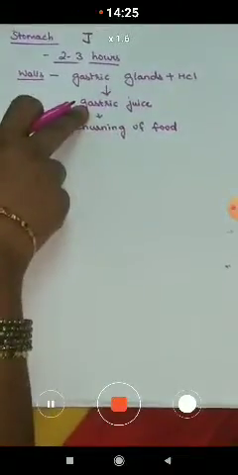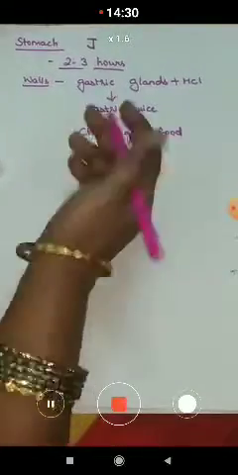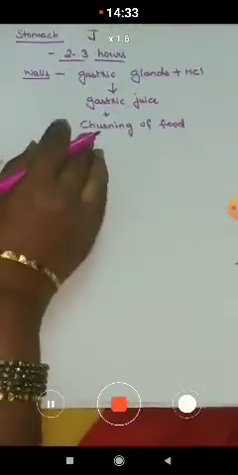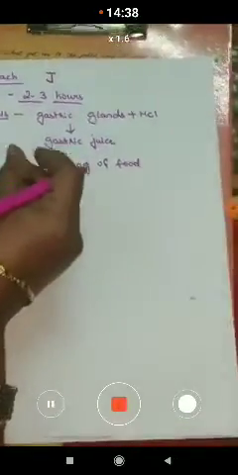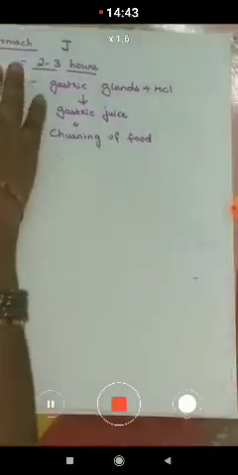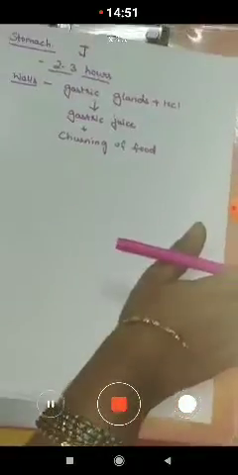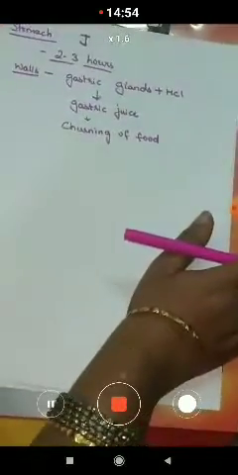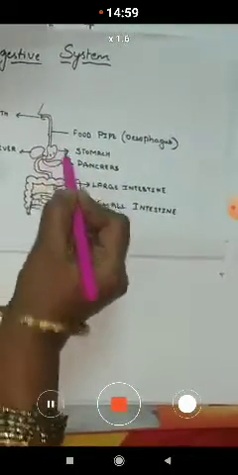As the gastric juice mixes with the food, the churning of the food takes place, and here you can observe the digestion of the food takes place, and it is now into a fine, similar molecules. Now after 2 or 3 hours, as the food is totally churned, now what happens? Now it reaches the next organ. Here you can observe the food stays here for 2 to 3 hours.